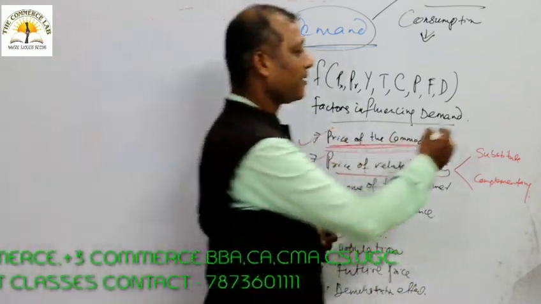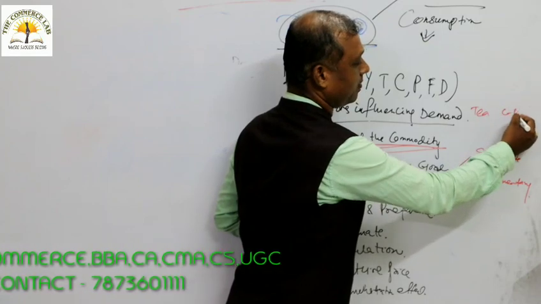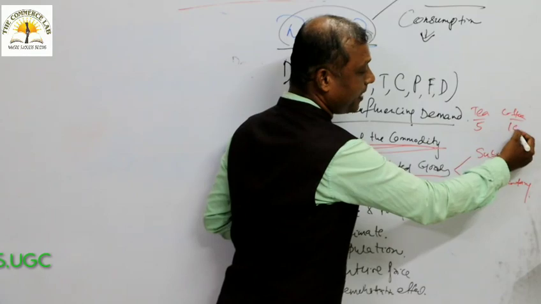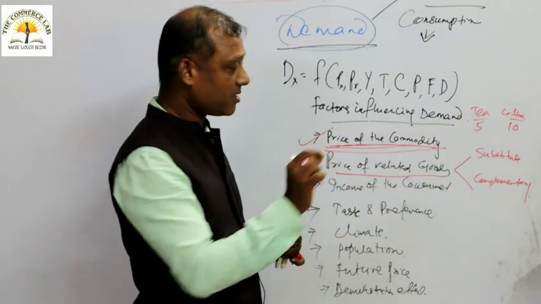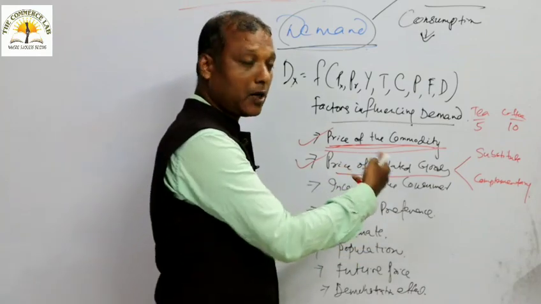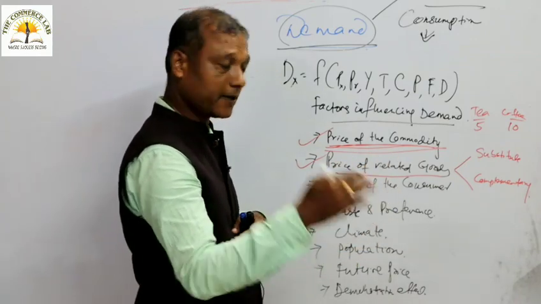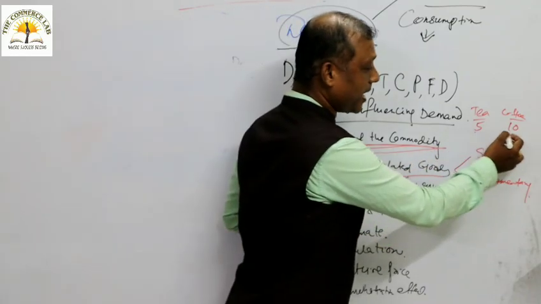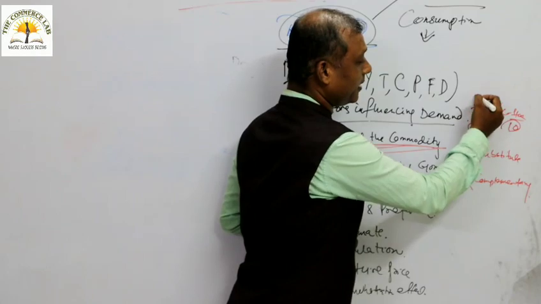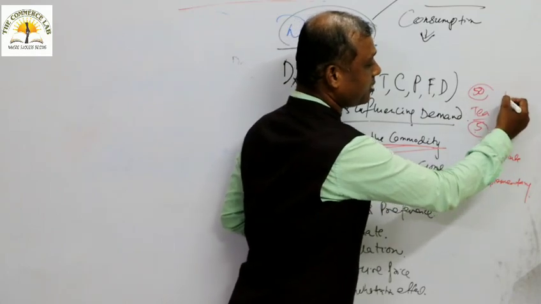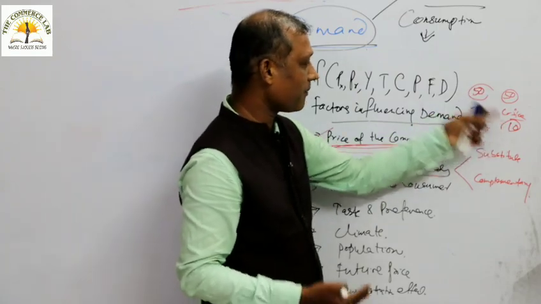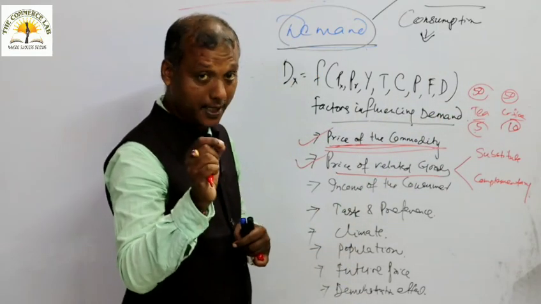Take for example tea and coffee. Price of tea is 5 rupees, price of coffee is 7 rupees. Tea and coffee are substitute goods because they can be replaced by each other. We can either go for tea or we can go for coffee. Not an issue. The price of tea is 5 rupees, price of coffee is 10 rupees. Before, tea is consumed by 50%, coffee is consumed by 50%. There are 50 consumers who are taking tea, there are 50 consumers who are taking coffee. Now, let us think.